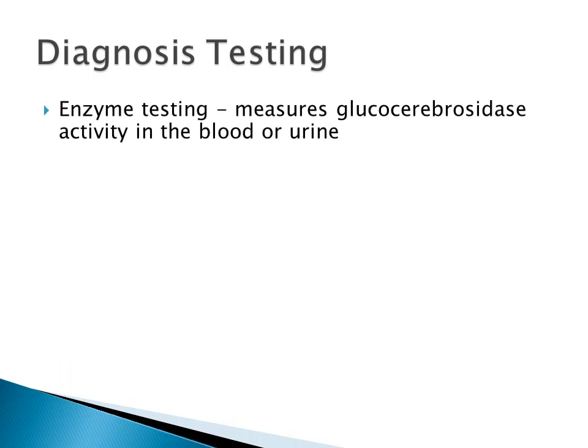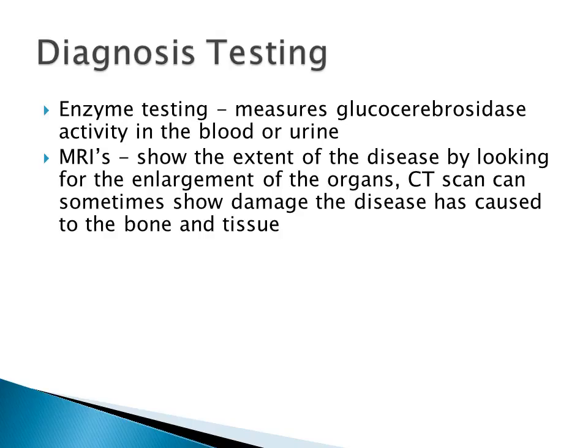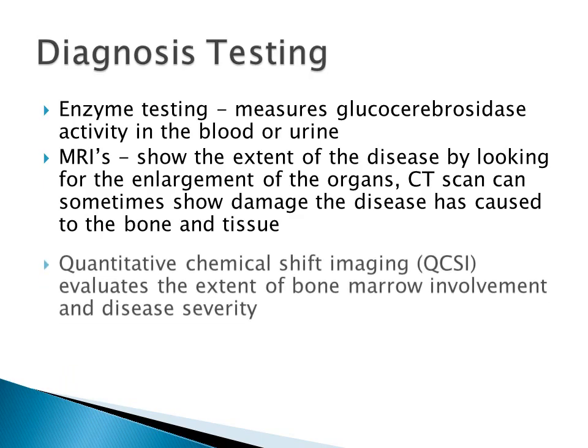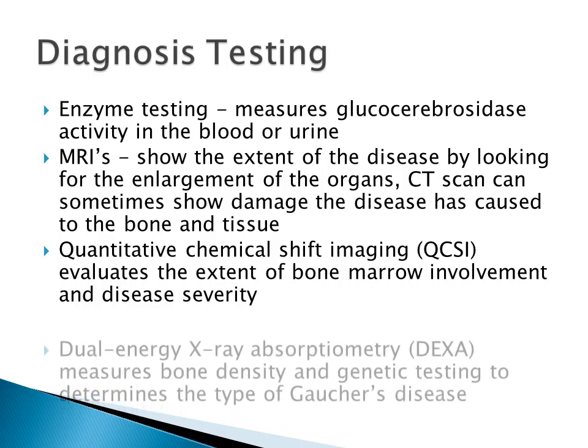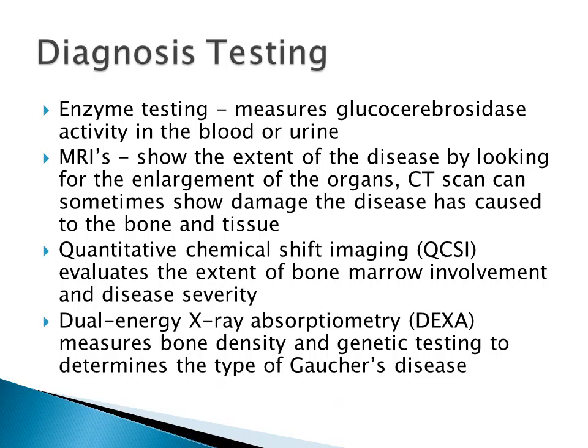Diagnostic testing. Enzyme testing measures glucocerebrosidase activity in the blood or urine. MRIs show the extent of the disease by looking for enlargement of the organs. CT scans can sometimes show the damage the disease has caused to the bone and tissue. Quantitative chemical shift imaging evaluates the extent of the bone marrow involvement and disease severity. Dual-energy X-ray absorptiometry measures the bone density, and genetic testing determines the types of Gaucher disease.